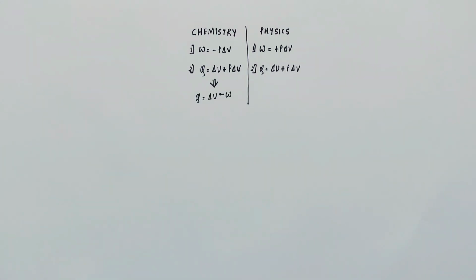In chemistry, W is equal to minus P delta V, and in physics, W is equal to plus P delta V. But there is this one formula common to both of them, which is Q is equal to delta U plus P delta V, and this makes Q is equal to delta U minus W in chemistry and Q is equal to delta U plus W in physics. Just remember this one formula and navigate the others using this one.